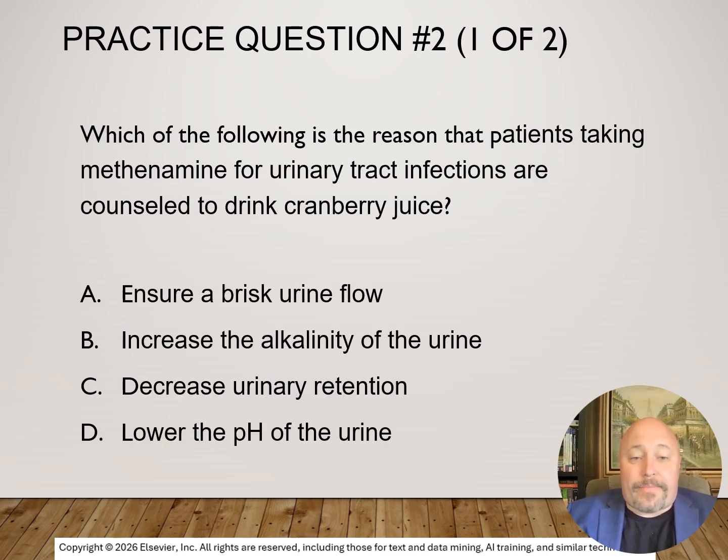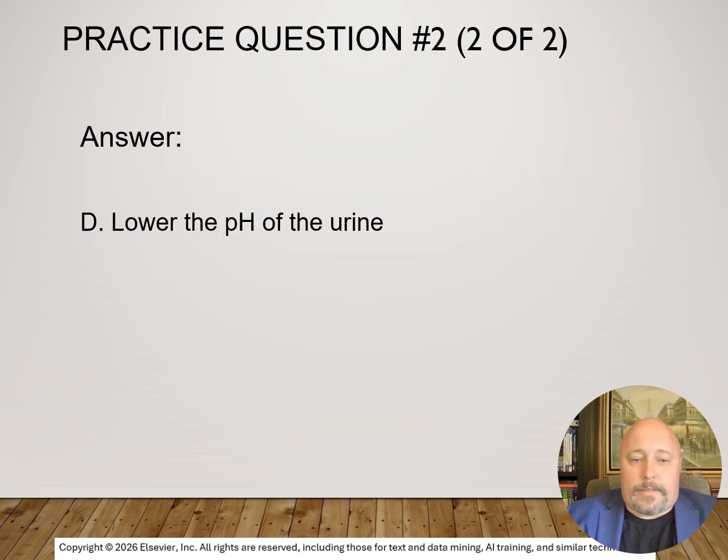Practice question 2. Which of the following is the reason that patients taking methenamine for urinary tract infections are counseled to drink cranberry juice? That be A, to ensure a brisk urine flow, B, to increase the alkalinity of the urine, C, to decrease the urinary retention, or D, to lower the pH of the urine? That answer is going to be D. We're going to lower the pH of the urine, or increase the acidity, to hopefully kill off some of that pathogen.